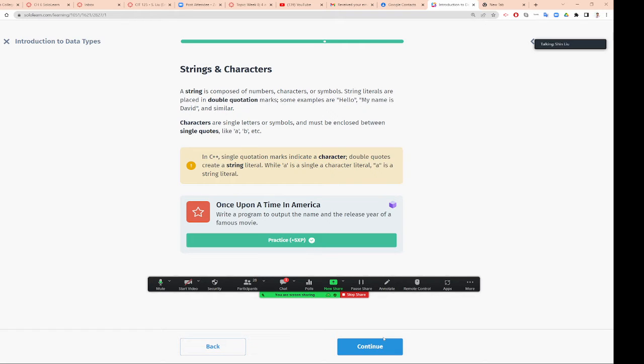Characters are single letters or symbols and must be enclosed between single quotes, like 'A', 'B', this way. In C++, a single quotation mark indicates a character. Double quotation marks create a string literal. So 'A' in single quotes is a single character, so that's a character. "A" in double quotes is defined as a string. Okay, so that's easy, right?